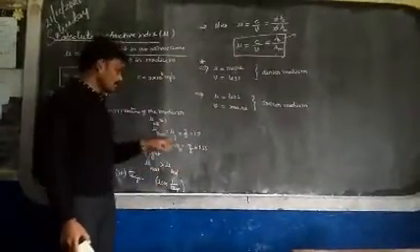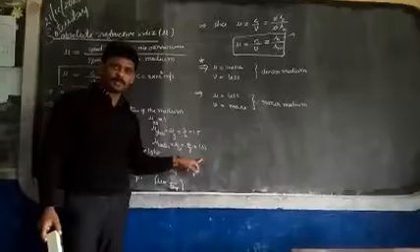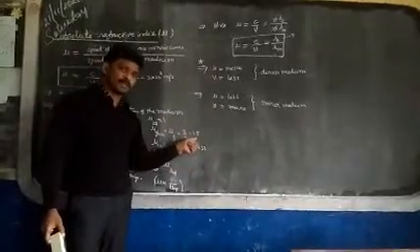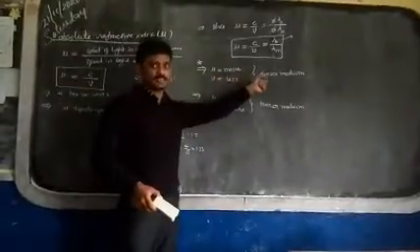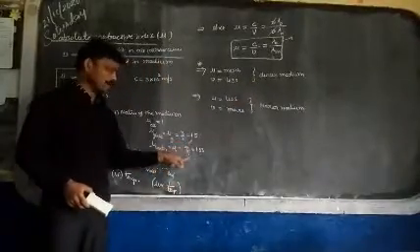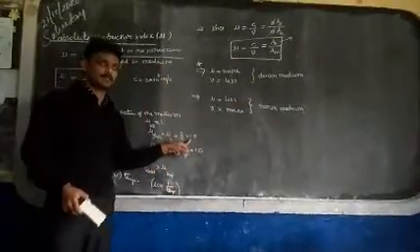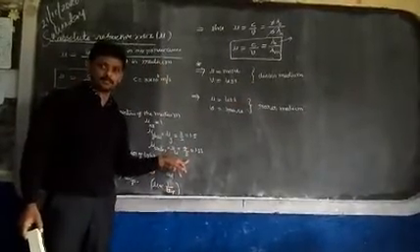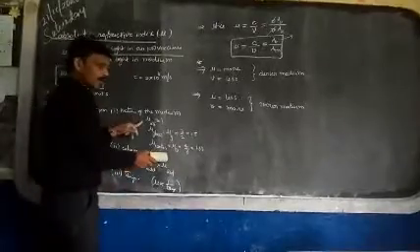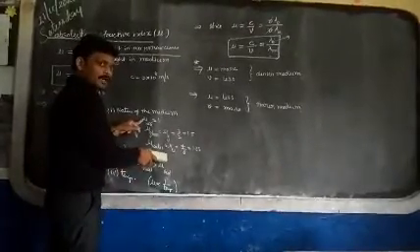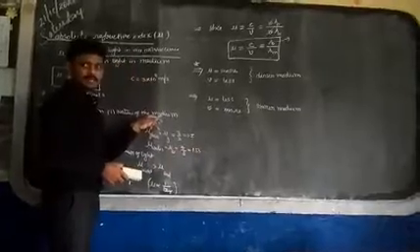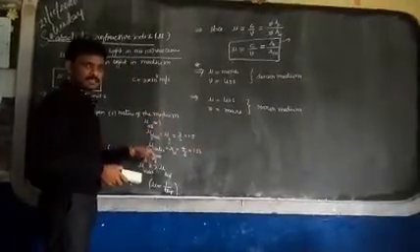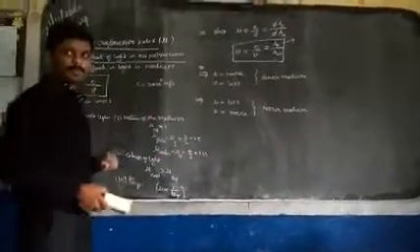Glass is denser. Glass is 1.5, water is 1.33. So the refractive index of glass is more. Refractive index more means that medium is denser. So out of glass and water, glass is the denser medium, water is the rarer medium. If you consider air and water, water is the denser medium, air is the rarer medium. Understood the sentence?